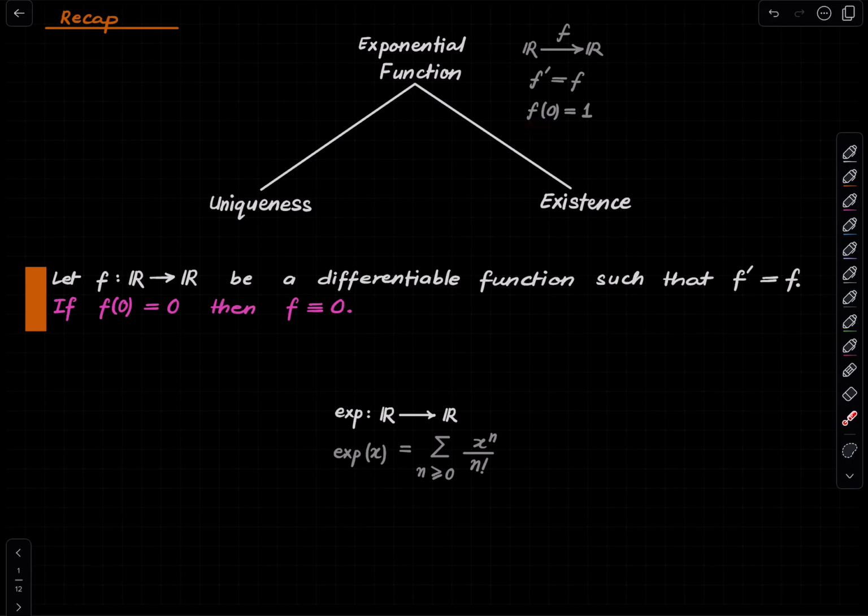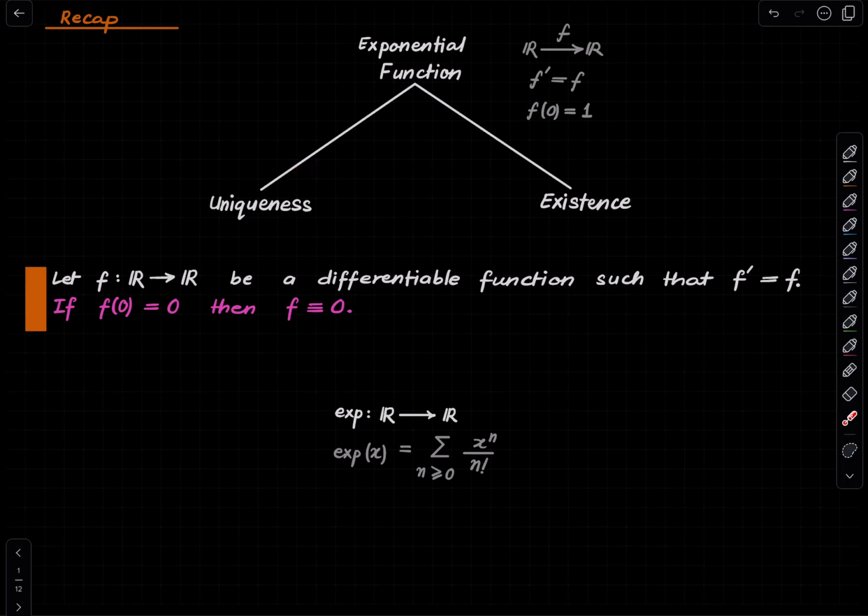So why am I calling it a non-triviality condition? Well, we saw that if we had assumed, for instance, that f(0) is 0, then such a function would necessarily be the identically 0 function, meaning there is only one function which satisfies this condition, that it is its own derivative and it takes the value 0 at 0. So this non-triviality condition was imposed, and we saw that there is at most one such function.